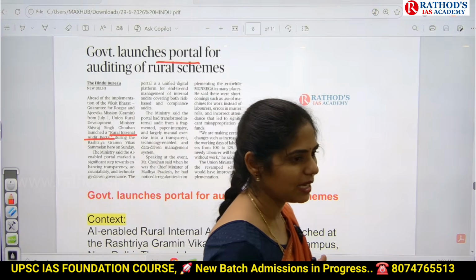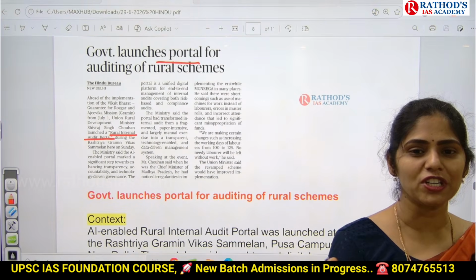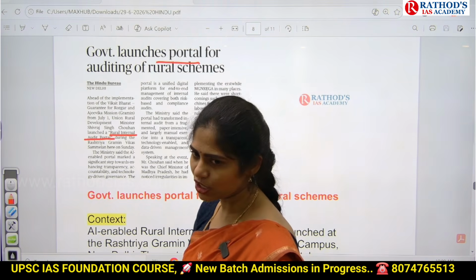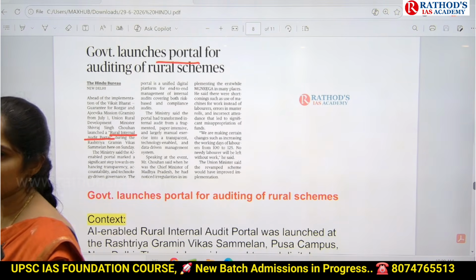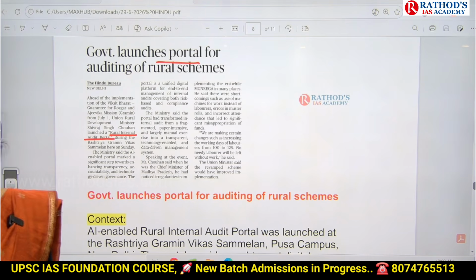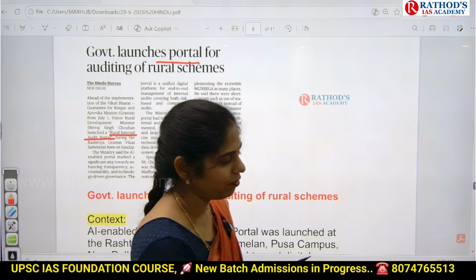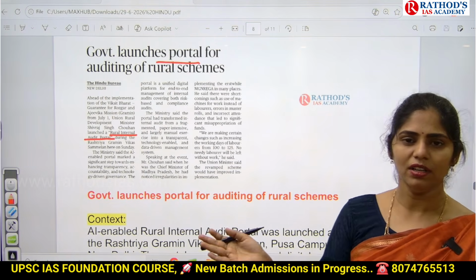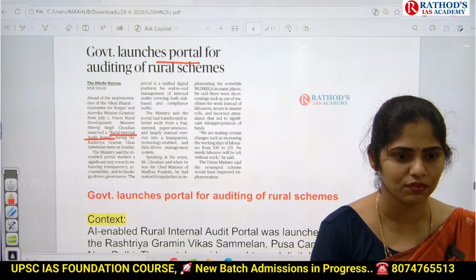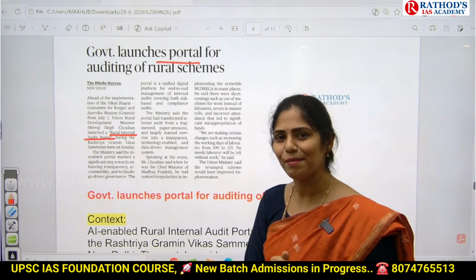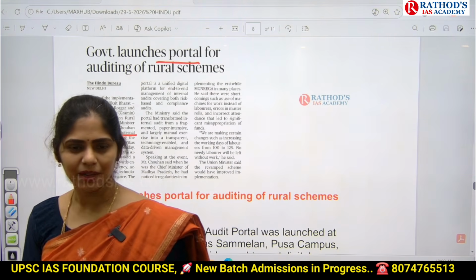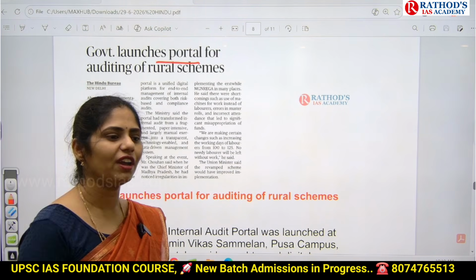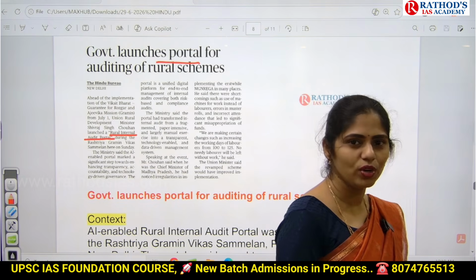And if you're talking about schemes, we have schemes which are specially designed for rural areas. Why? Because rural areas are backward, literacy is low, mostly the activity is agriculture. Okay, and even there will be no proper availability of jobs throughout the year in rural areas. So government will be designing separately some schemes for rural areas. Any examples of such kind of scheme? MGNREGA, recently changed to VB-G RAM G, which is providing 125 days of guaranteed employment in rural areas now.